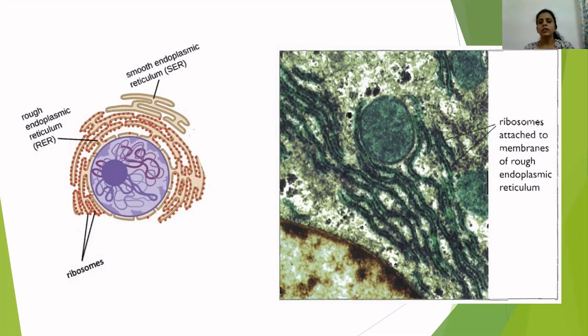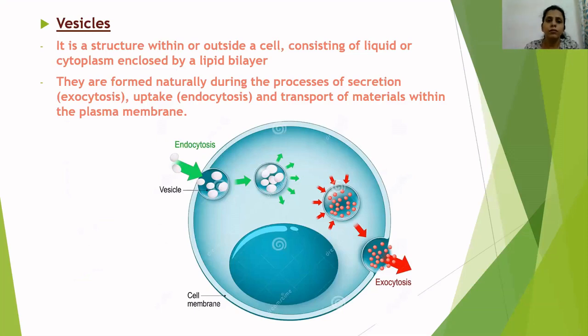Fine. The last part is vesicles. You have to study only these parts of the structures of a cell. First, remember that vesicles are always enclosed by a lipid bilayer, and they enclose a liquid or cytoplasm.